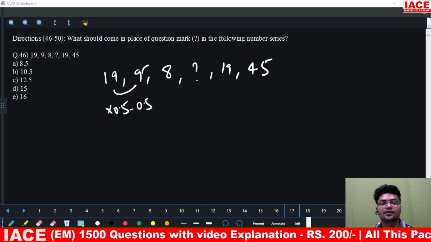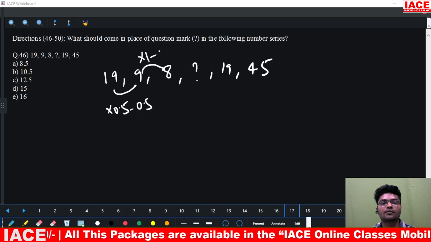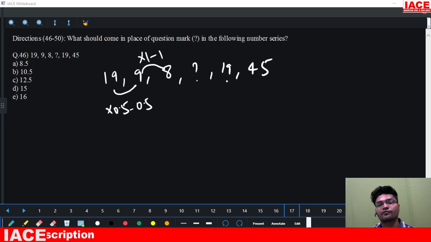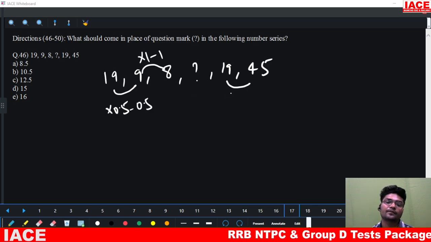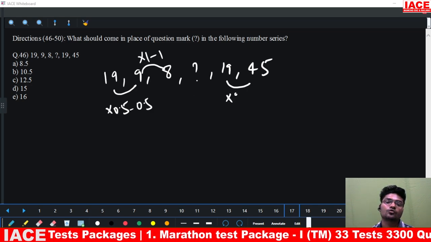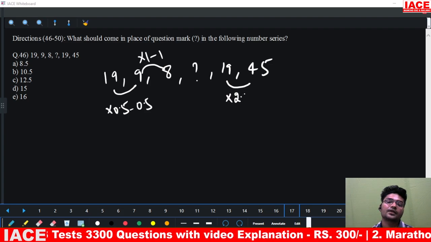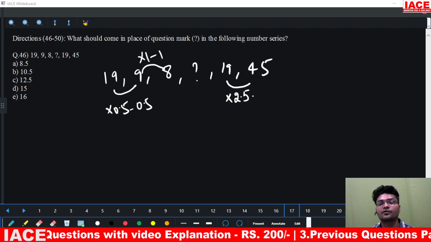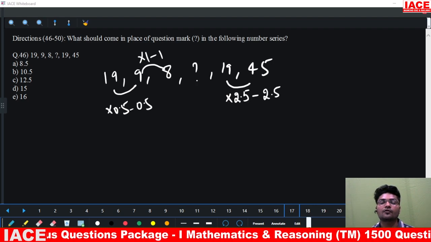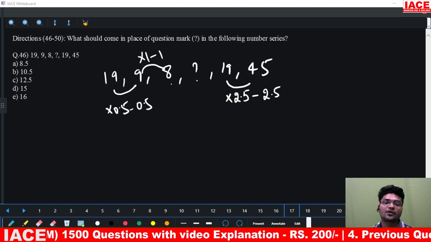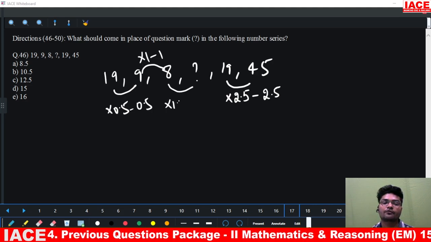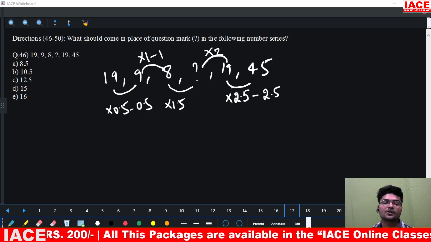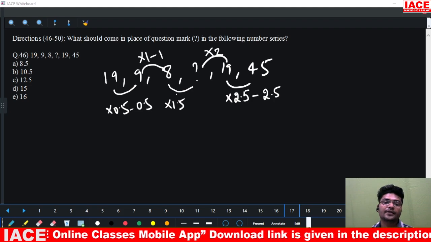Now 9 to 8. 9 into 1 is 9 minus 1 is 8. So from 19 to 45, I can say 19 into 2.5. 19 into 2.5 will be how much? 47.5, and minus 2.5 will be 45. So I have 0.5, 1, so this should be 1.5, and this should be into 2, and this is into 2.5. So into 1.5, 8 into 1.5.